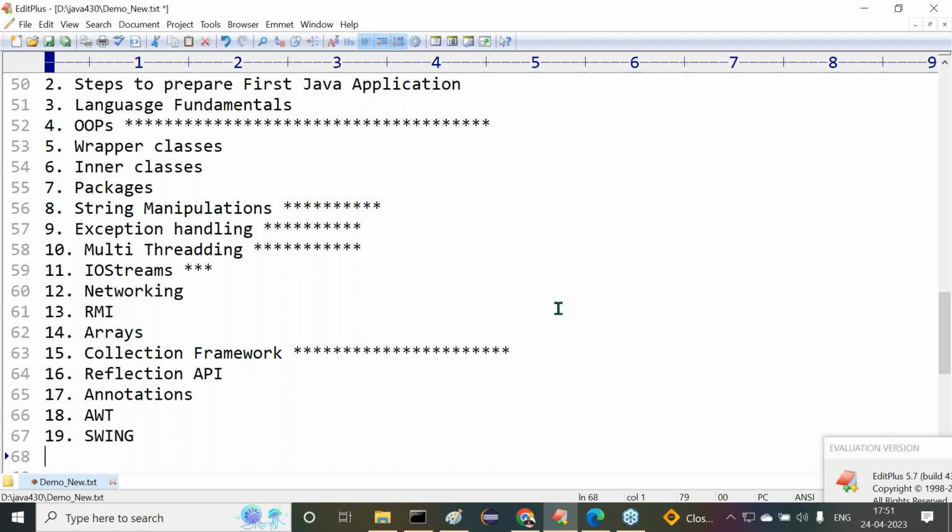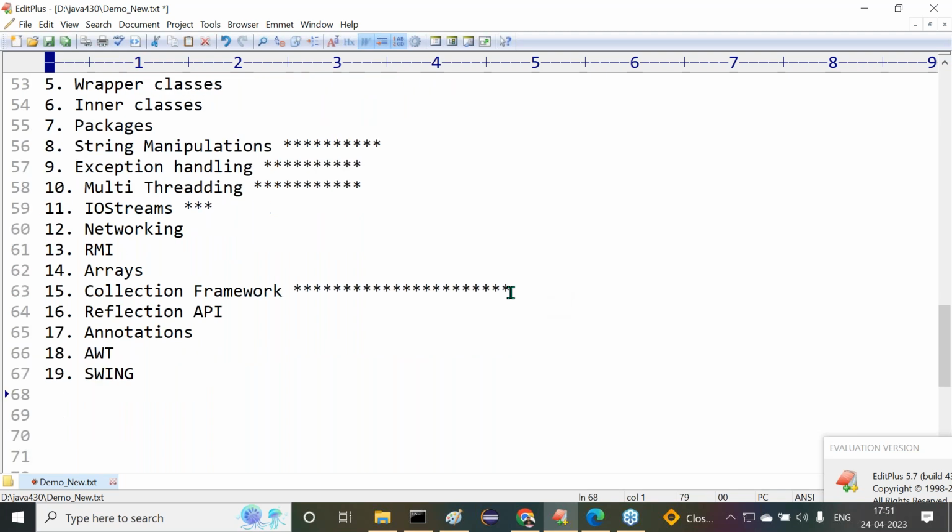Why? Because it's just an idea, not utilized outside. Their internal topics are important, but concept-wise it's not required; their implementations are important. That's why I'm going to discuss it. After this, next is JVM architecture. After JVM architecture, we are going to understand the garbage collector. After the garbage collector, next is regular expressions.